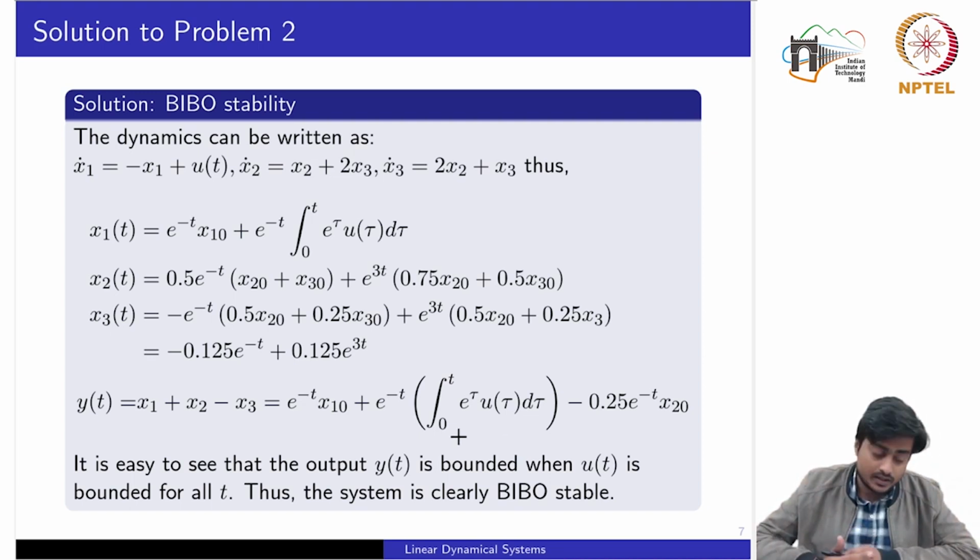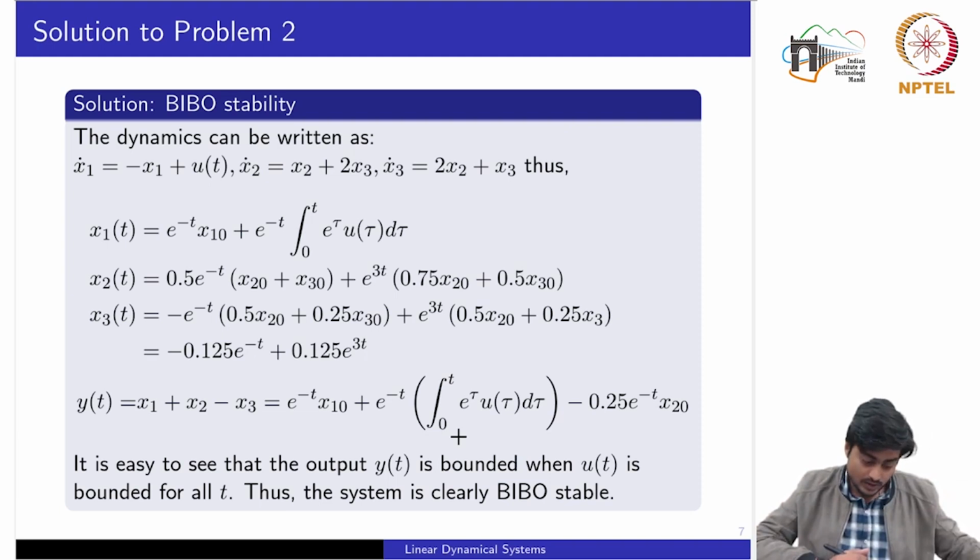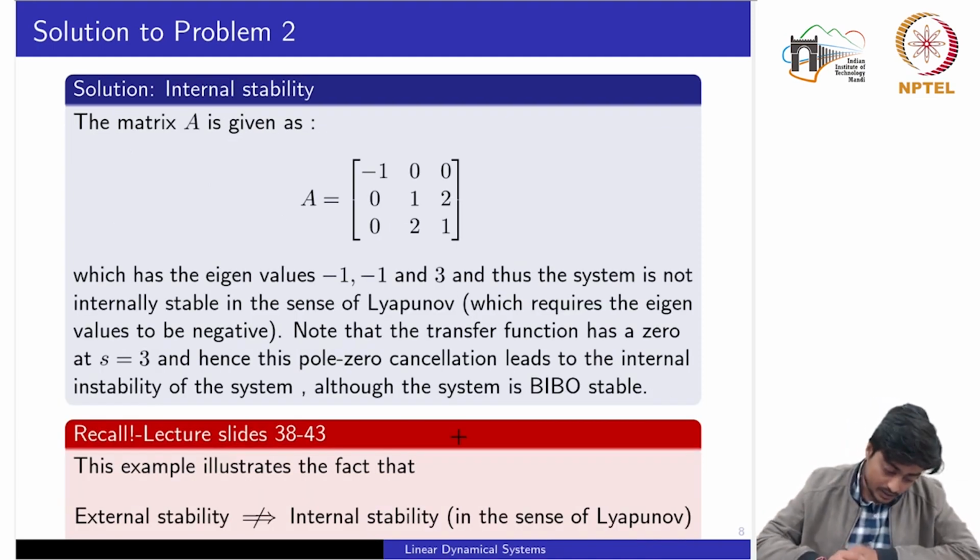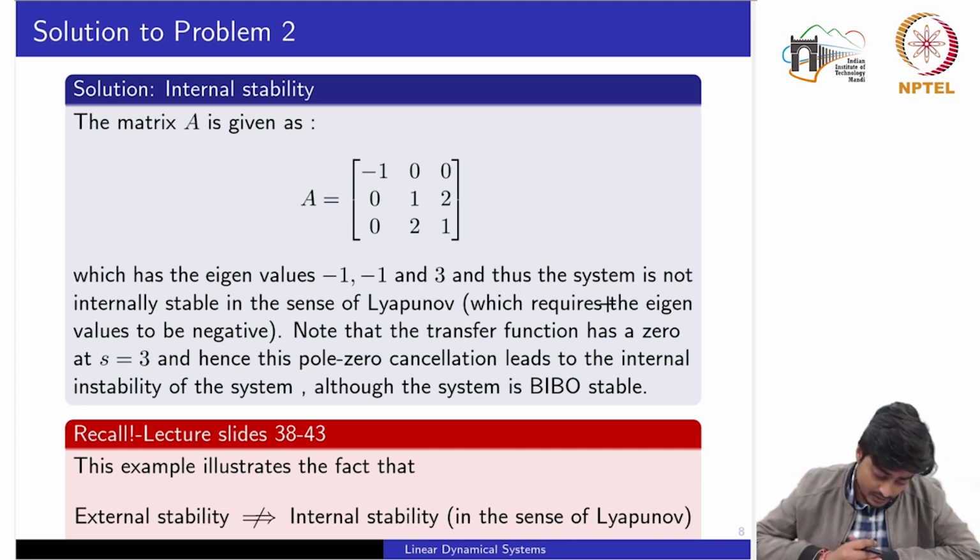Now checking for the internal stability, which requires computing the eigenvalues, you would notice the eigenvalues of the A matrix are computed as -1, -1 and 3. Okay? So it is clearly visible that because one of the eigenvalues is on the right hand side, the state space system is not at all stable in the sense of Lyapunov, as one of the definitions we had introduced during the lecture week.